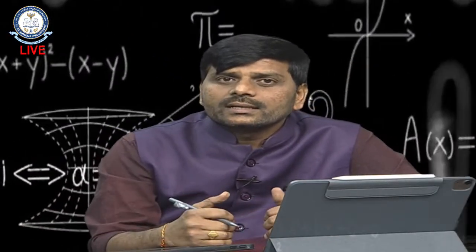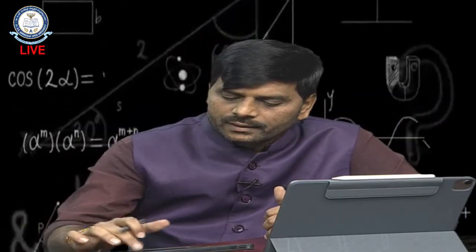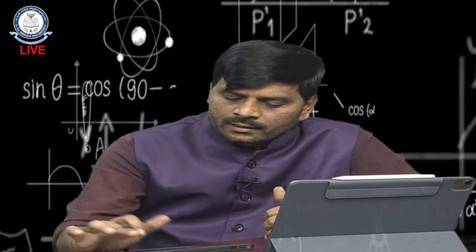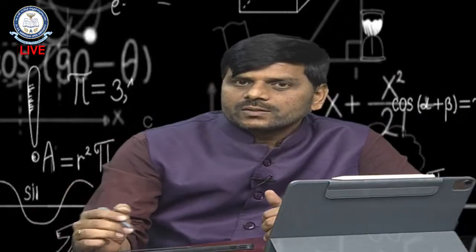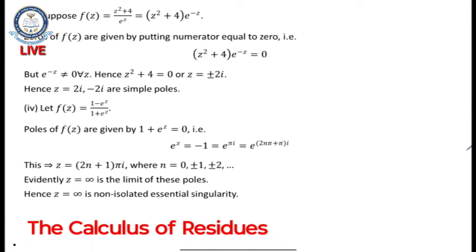These are the problems to discuss about z is equal to infinity. Like that we can discuss a number of problems. Now, continuing with our PPT, these are the problems. Next, the third one is f of z is equal to z square by z square plus 4, by e power of z. Then f of z has plus or minus 2i as simple poles. Similarly, the next one is 1 minus e power of z by 1 plus e power of z, where the denominator should be equal to 0 to get the singularities.